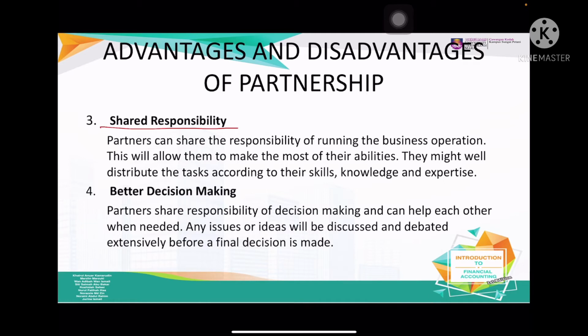So it means that if the partners have a partnership, they can share the responsibility of the partnership in terms of the business operation, and they also can contribute their skill, knowledge and expertise. Number 4, better decision making, because they can help each other in making a decision.